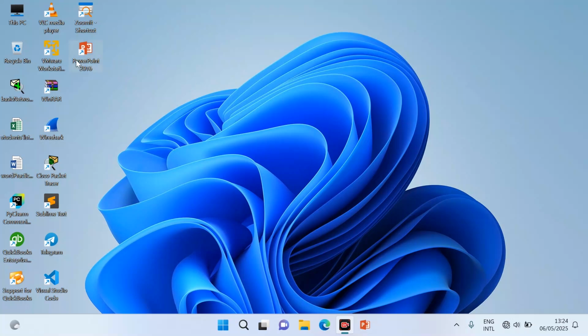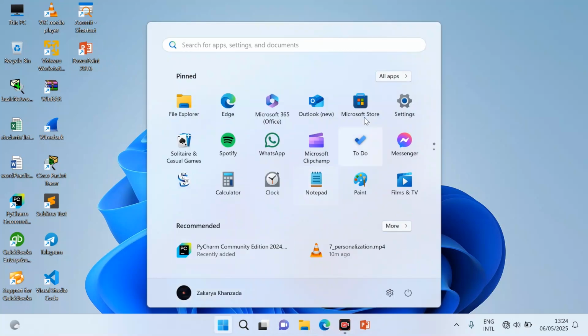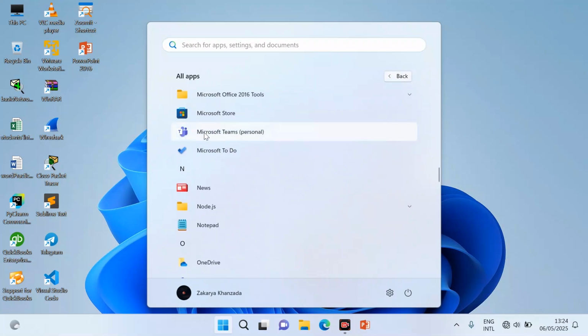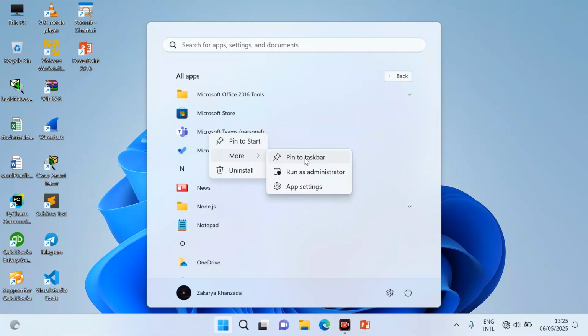And to open PowerPoint from the desktop, we have to just double click on it, and to open from the taskbar, we have to click once on it. So this is the difference between opening from the desktop and opening from the taskbar. Also we can access more apps from here. Just click all apps and you can see different apps here. To pin it on the taskbar or on the start menu, just right click on it and you can see pin to start, or from here pin to taskbar.